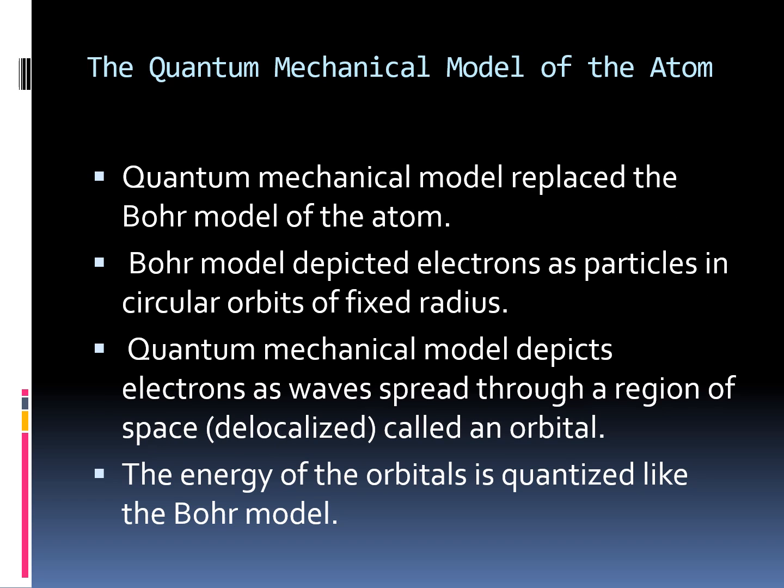Quantum mechanical model replaced the Bohr model of the atom. According to the Bohr model, electrons are particles in circular orbits of fixed radius, whereas the quantum mechanical model depicts electrons as waves spread through a region of space, delocalized, we can say, called an orbital. The energy of the orbital is quantized like the Bohr model.